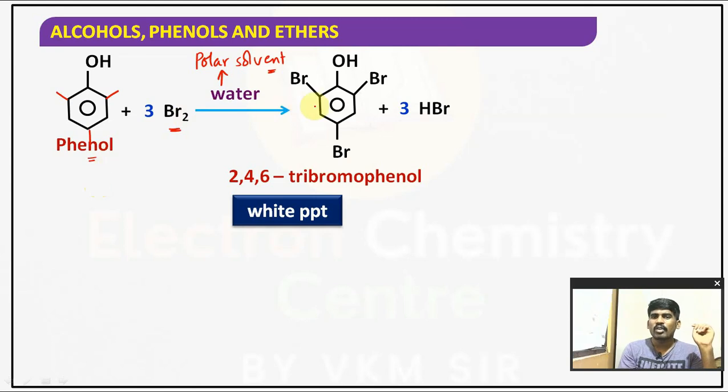That's why all the ortho and para positions are blocked by bromine, and it gives 2,4,6-tribromophenol in the form of a white precipitate. Sometimes in organic conversions and roadmap questions, they will ask: phenol reacts with bromine water, it gives a compound A which is a white precipitate. It means you should understand that the white precipitate is 2,4,6-tribromophenol. Understood? In such a way you have to disclose the answers in roadmap questions.